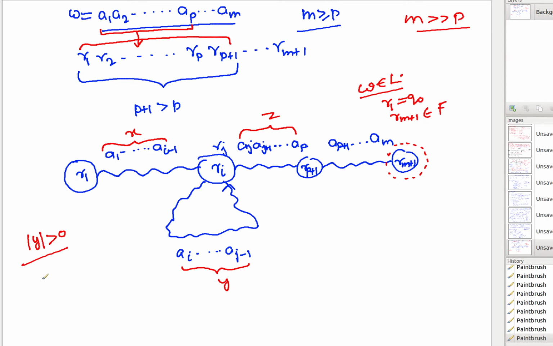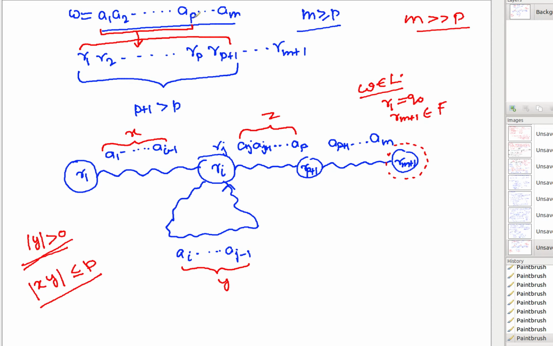What about x, y together? Because I said that the cycle must be occurring within the first p symbols, can I say that this is less than or equal to p? Is it clear why I can say that? Because the maximum length this cycle can go is up to Ap.